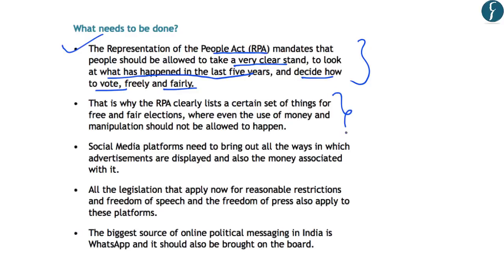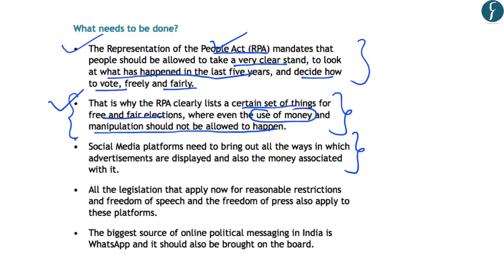And because of this mandate, it clearly lists a certain set of things for free and fair elections, which includes that the use of money and manipulation should not be allowed to happen. And as we have learned, online political advertisements are prone to manipulation by the use of money. And that is why the authors have argued that the Election Commission should step in and look at all these issues from the mandate which has been provided by the Representation of People Act.